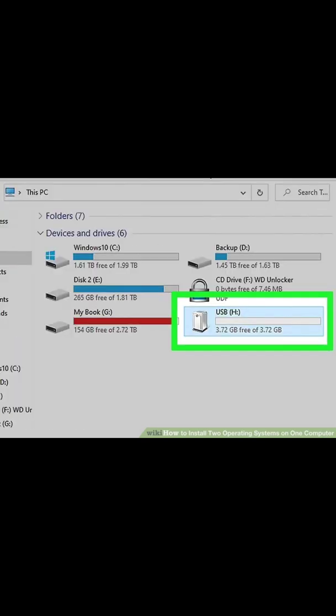Step 5. Insert a blank USB flash drive. Make sure the USB drive has enough space for the operating system you want to install. Also, make sure the USB drive doesn't have any important data that you don't want to lose. Insert the USB drive into an open USB port on your computer.